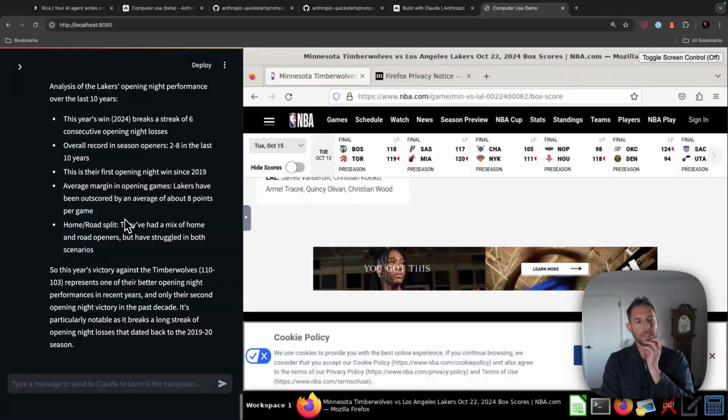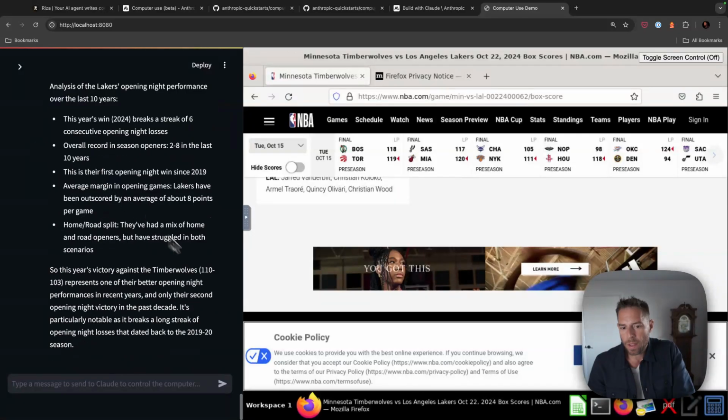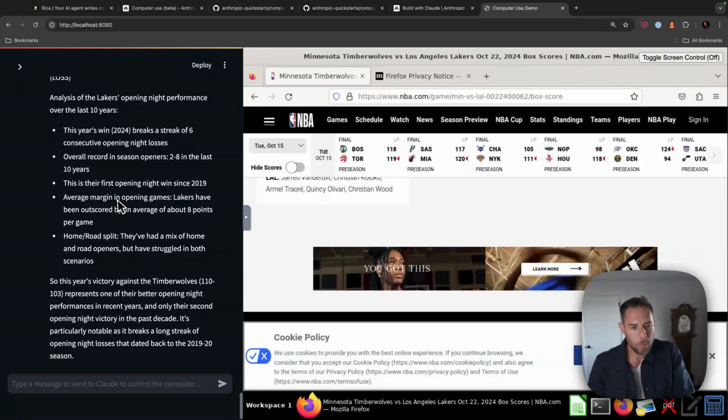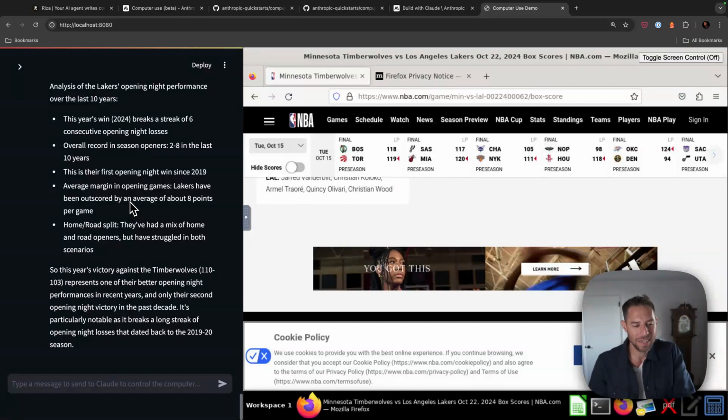Okay, this is interesting. I don't know how I got this. Analysis of the Lakers opening night performance over the last 10 years. This year's win breaks a streak of 6 consecutive opening night losses. I feel like I heard something about that on Reddit. Overall, how did it get this data? I'm just confused about where it came from. It's always sort of the problem with LLMs. I don't know how to validate that it's accurate.